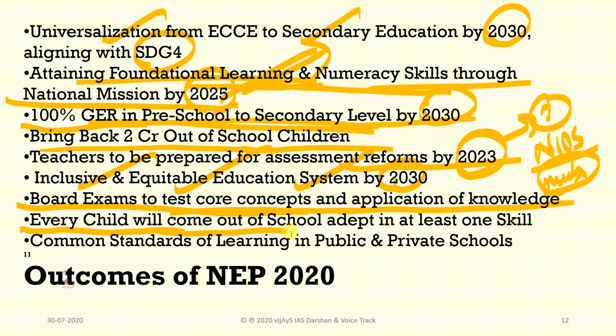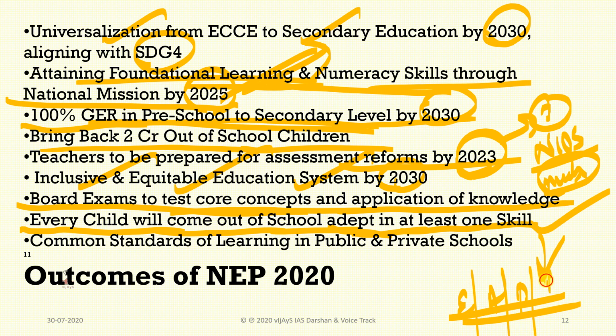Every child will come out of the school and adept in at least one skill. This is one thing, that at least one skill means either in education or arts or otherwise painting or any kind of thing, or sports, computers, technology, anything will be there. Common standards of learning in public and private schools. That's also a very good outcome of the National Education Policy 2020.